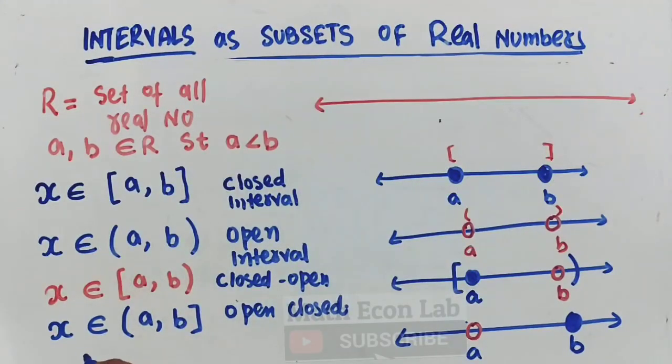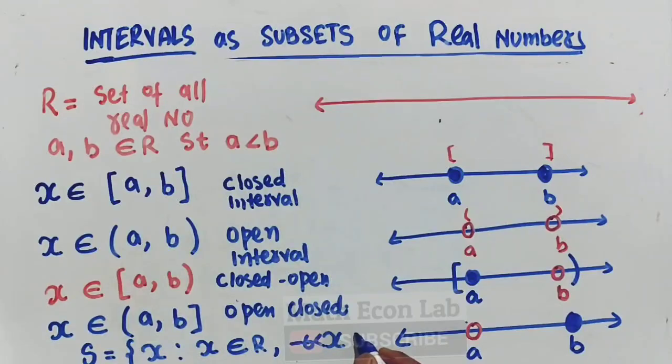So let us suppose S is a set that contains all elements x such that x belongs to the real numbers, and let us suppose x lies between -6 and 5, that is, greater than -6 but less than or equal to 5.